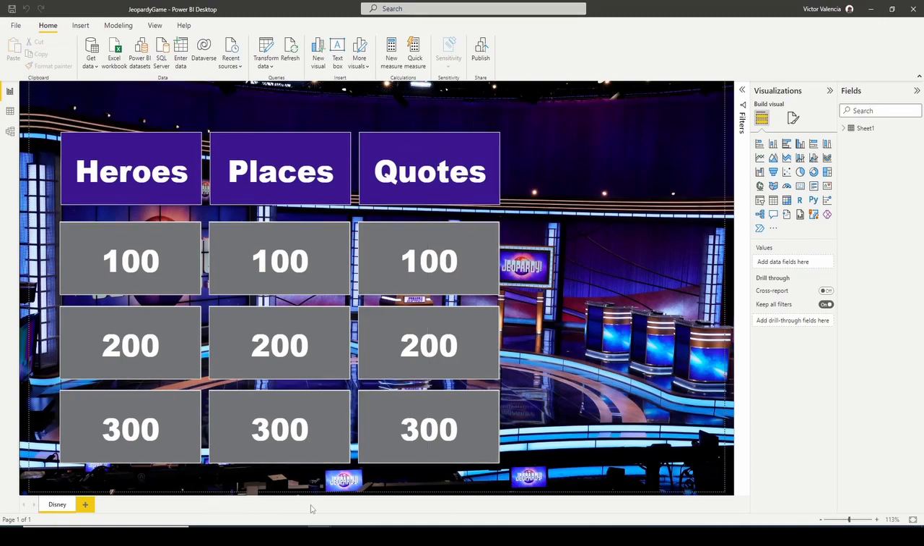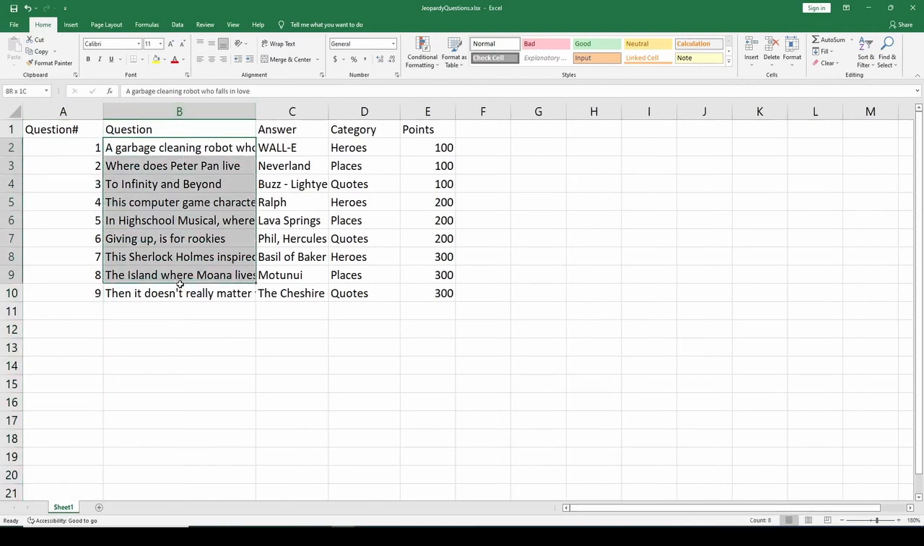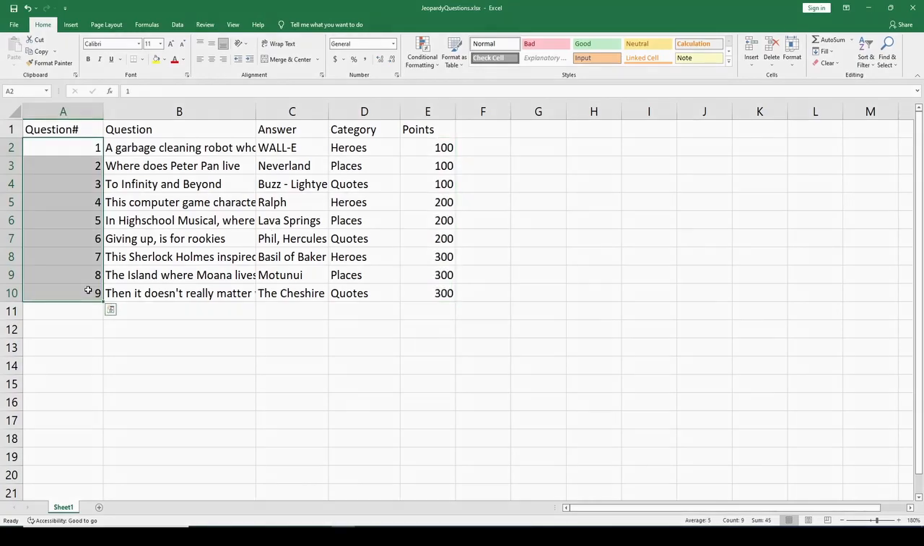So let me show you what my data looks like. So here's a look at my data. Right? It's really simple. I have a total of 9 questions. I have a question number column, a question column that contains the questions that I'm going to be using for Jeopardy, an answer column with the answers, a category column. Remember, I went with 3, heroes, places, and quotes, and then a points column to determine how many points each question is worth. I'll give you time to go ahead and set yours up, and then we're going to actually load this into Power BI.